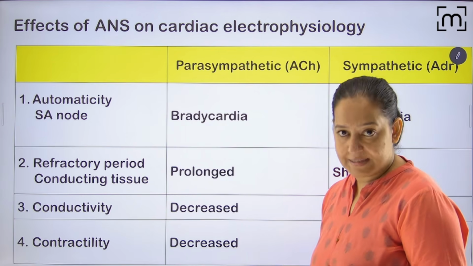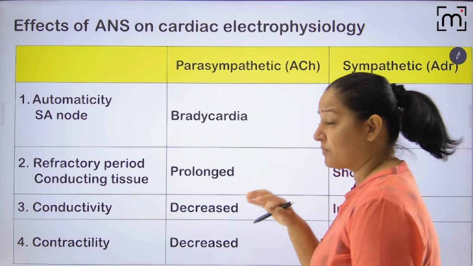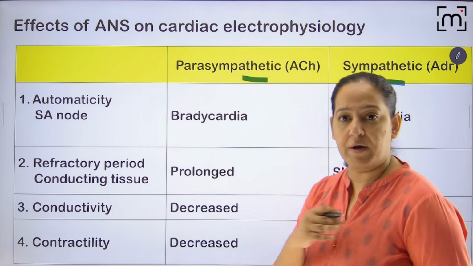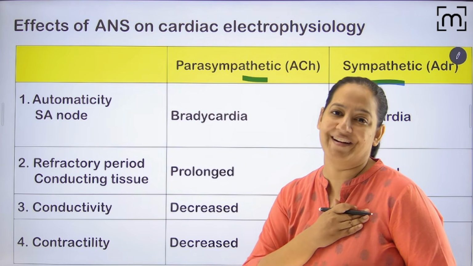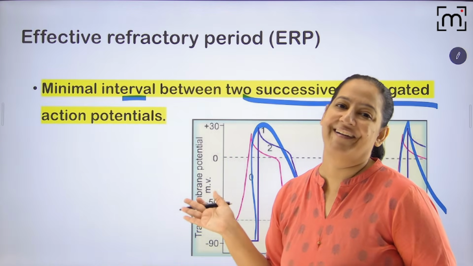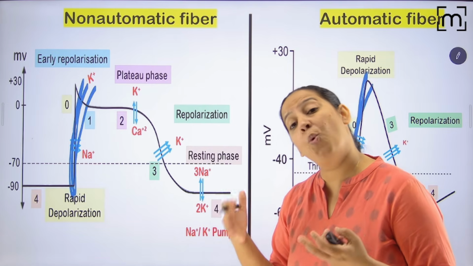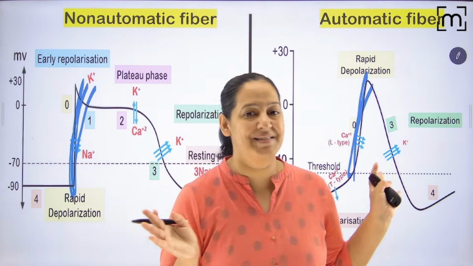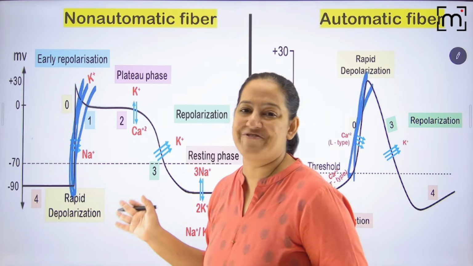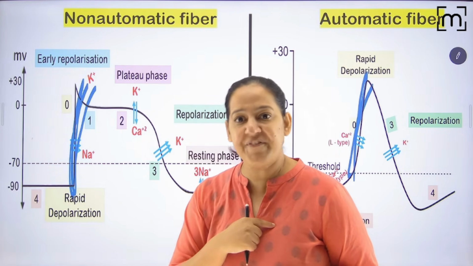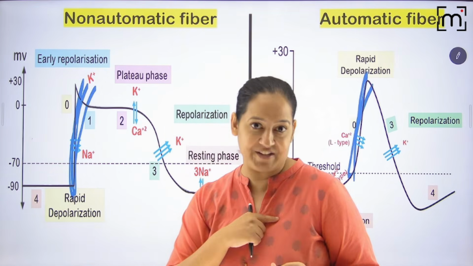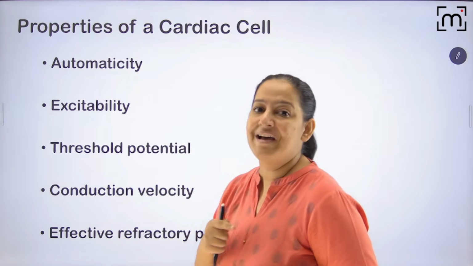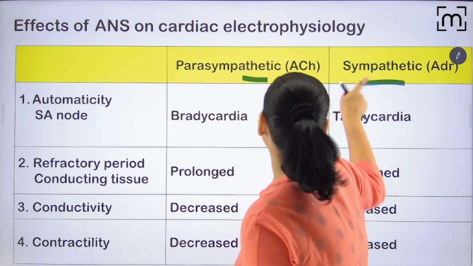Now, last thing before I start, one more thing I would like to tell you. What is the effect of the parasympathetic and sympathetic nervous system on the heart? What is the effect of the brain on the heart? Till now I taught you only the heart. The heart has its own rhythm. The heart can generate its own impulse. You can see automaticity is there in the heart, and it is propagating and it is contracting. But does the brain have an effect on the heart? Yes, the brain also has an effect on the heart. Yes, the brain can also control the heart with the help of the parasympathetic or sympathetic nervous system.